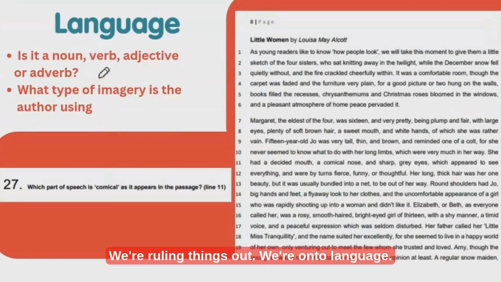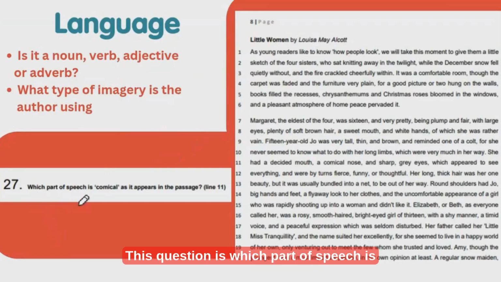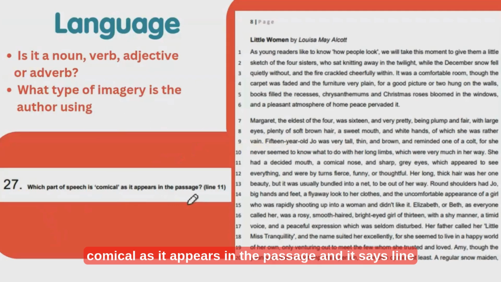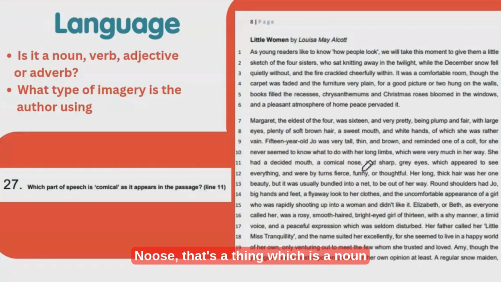We're on to language. There's a noun, a verb, an adjective, an adverb. What type of imagery is the author using? These are the types of language questions that you get. This question is which part of speech is comical as it appears in the passage, and it says line 11. We've got a comical nose. Nose, that's a thing, which is a noun.